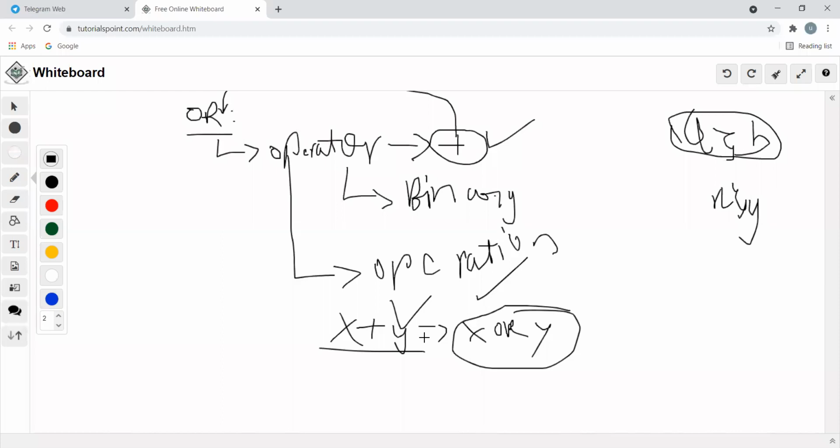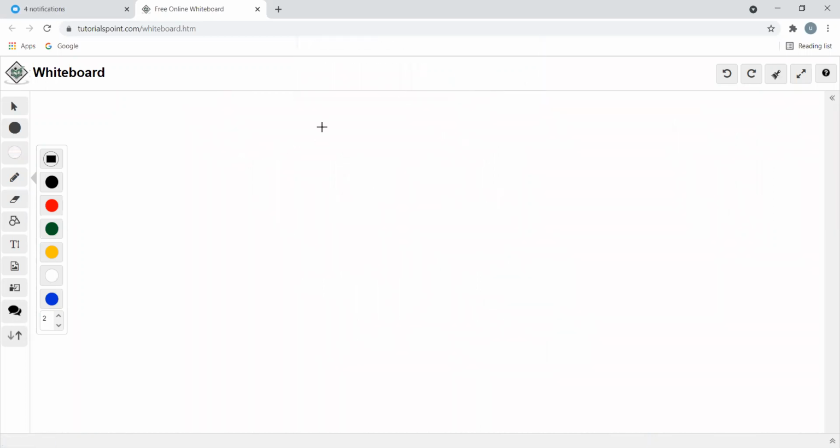Can we apply the truth table for this one, sir? So let us have the truth table and discuss it. Here the combination comes.